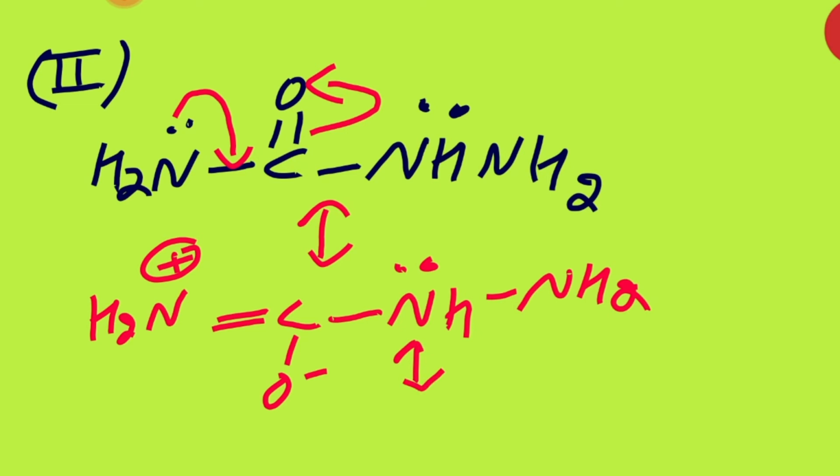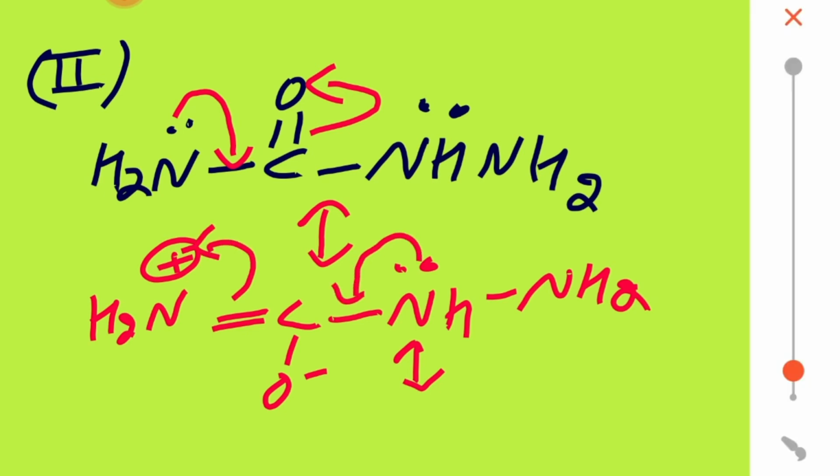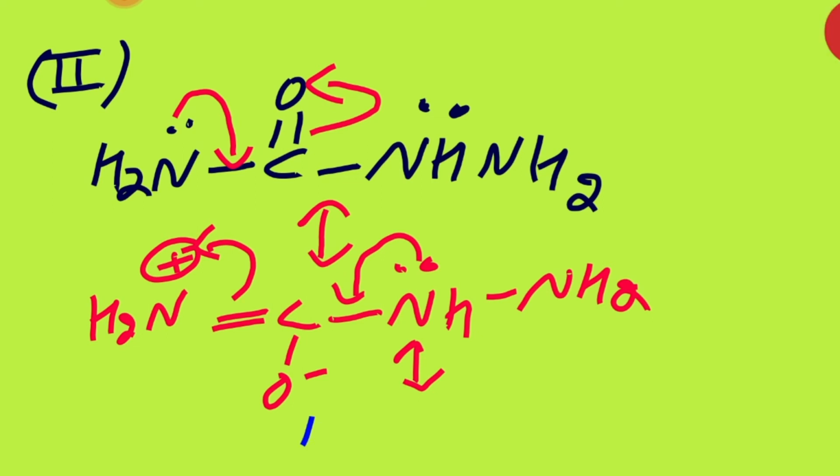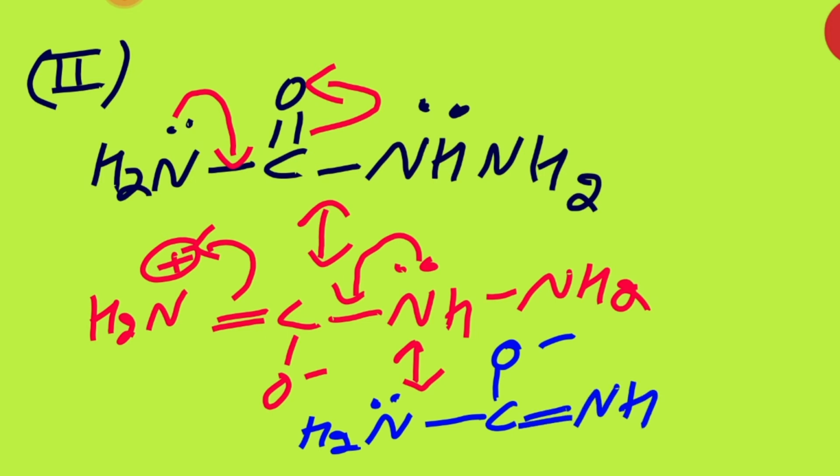What is going to happen? This pair can go there and this pair can come over there. Then what will be the product? NH2 pair will come here again, then C, O negative, double bond, NH positive, NH2. Is that right, Veda? Like this way only it will form.